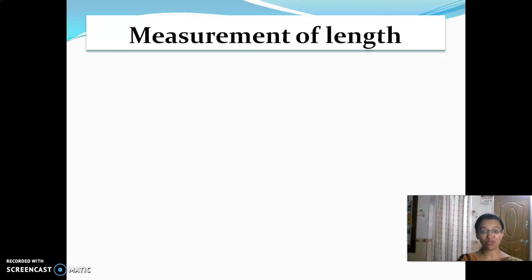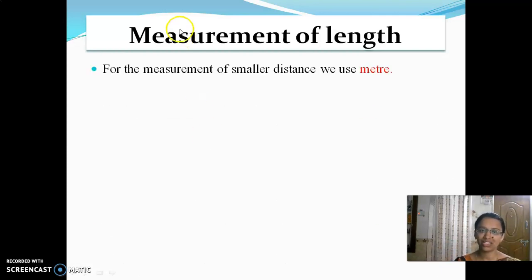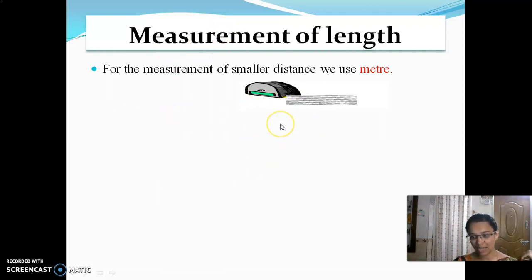And then measurement of length. This is an important topic in this lesson. How to measure length? For the measurement of smaller distance we use meter. And for measuring the distance between two places we use kilometers. For smaller distance we use meters, and for larger distance we use kilometers. So for measuring a small distance we use meter. What is the device used for that? It is meter scale or tape.